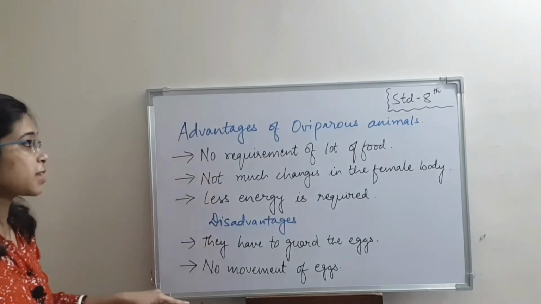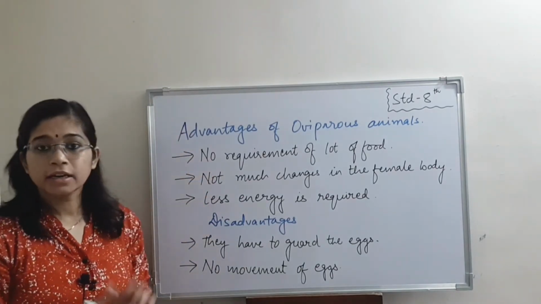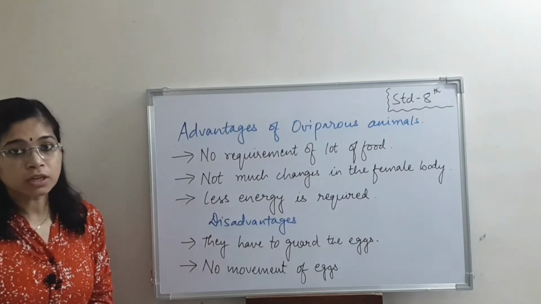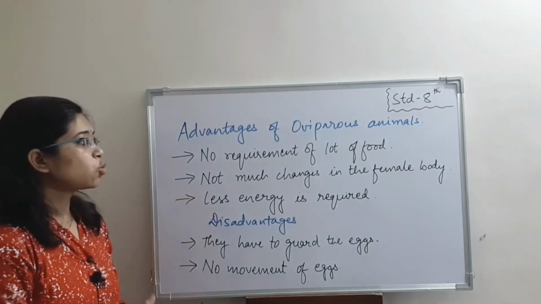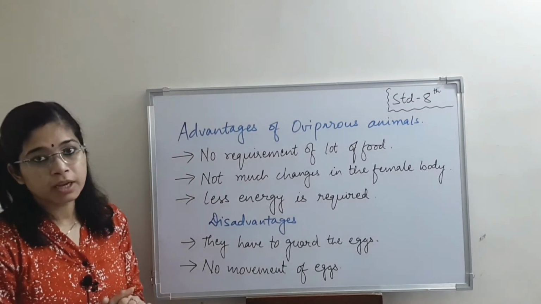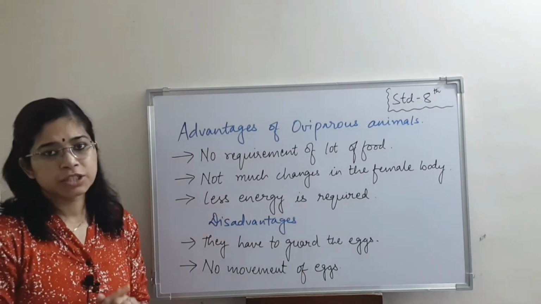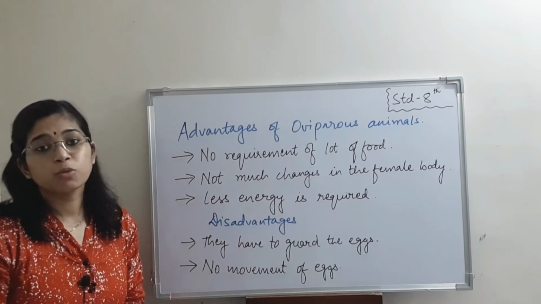This is about oviparous animals. The advantages are there is no requirement of more and more amount of food for the eggs to be fed. Then there is no much change in the body of the female who lay the eggs. And last, there is very less energy required for laying more and more number of eggs.